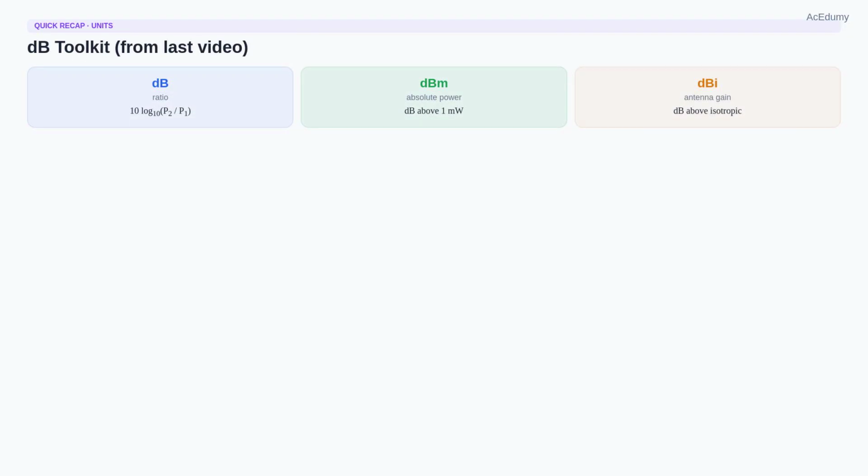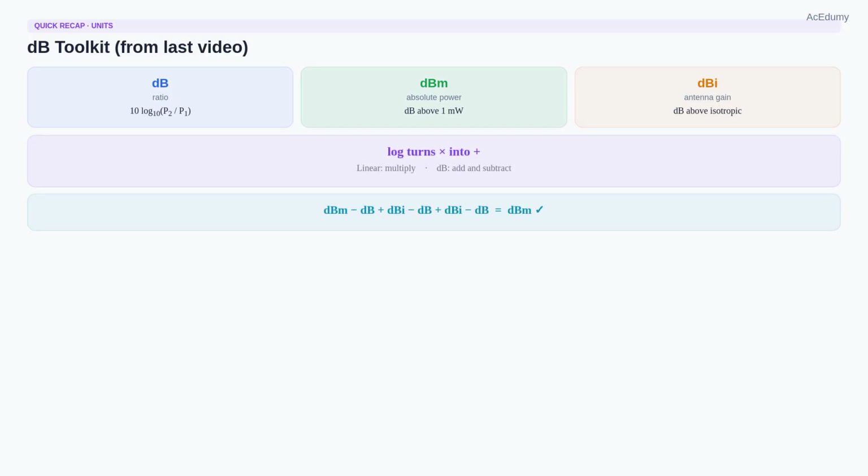Quick dB recap before we dive in. Same as last video. dB is a ratio, 10 log of a power ratio. dBm is absolute power, dB above 1 milliwatt. dBi is antenna gain referenced to an isotropic radiator. And the magic that makes link budgets simple: logarithms turn multiplication into addition. So in the dB world, transmit power, gains and losses just add and subtract. dBm minus dB plus dBi minus dB plus dBi minus dB equals dBm. Units always collapse to dBm at the end.